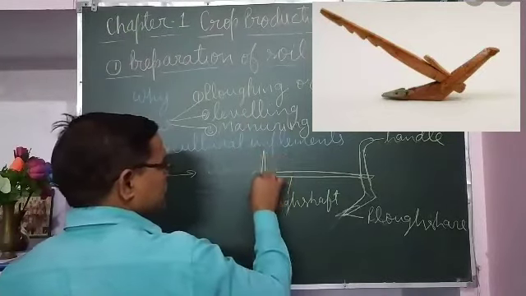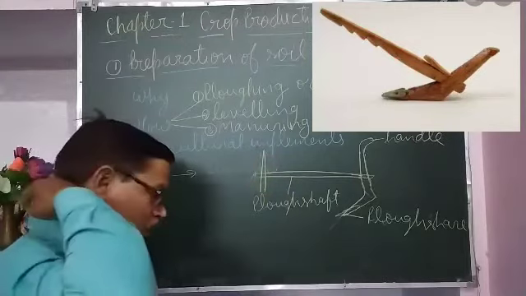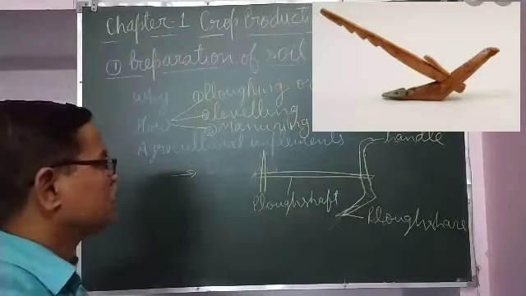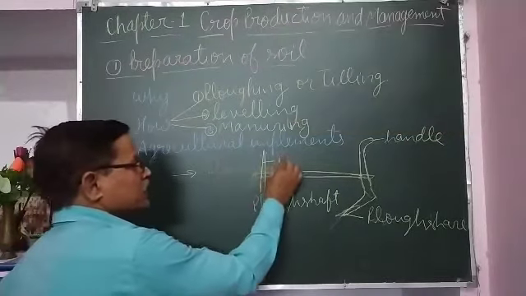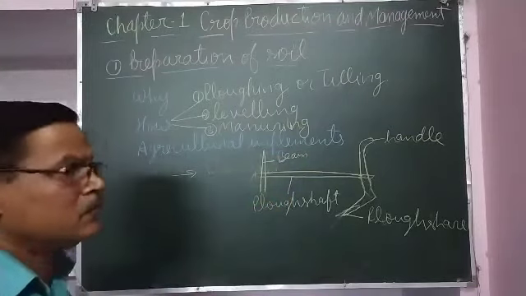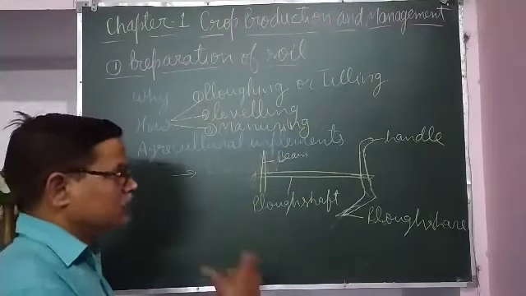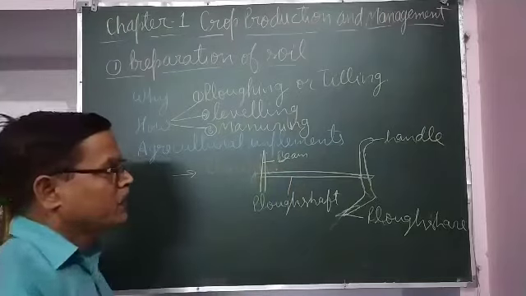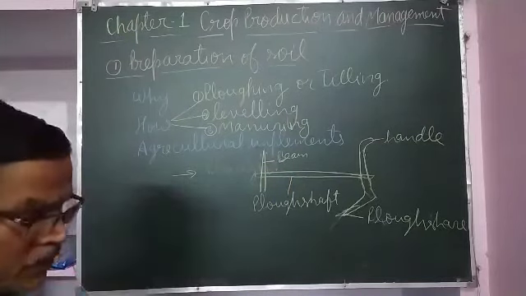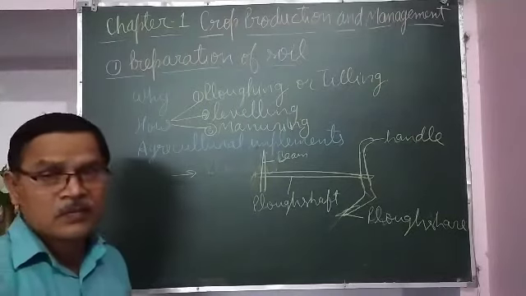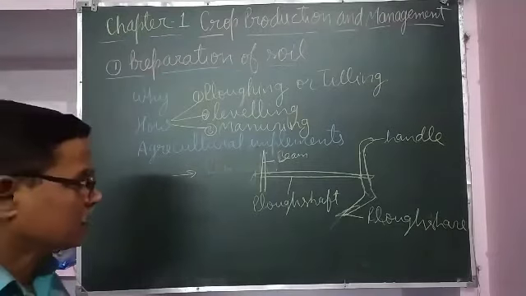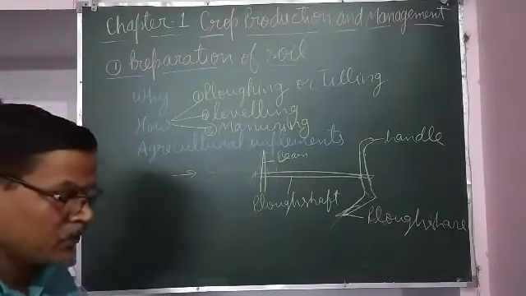That beam is kept at the necks of the bullocks, which are the animals that drag it. So bullocks draw the plow, and plowing is done. Earlier it was done like this, but nowadays plowing is very rarely done with the help of a plow.